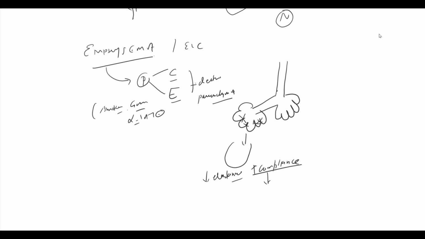Compliance is the ease with which we can stretch the tissue. Suppose this is some tissue or material. This tissue requires more force to stretch, while this tissue requires less force to stretch to the similar extent. So the compliance of tissue B is more than tissue A. The example is chewing gum.